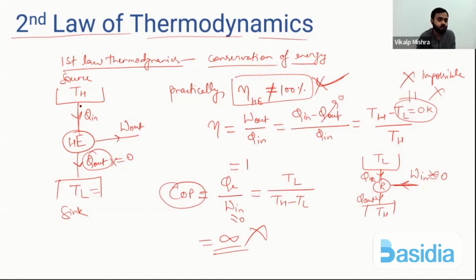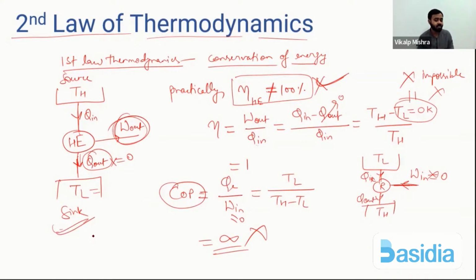What is the significance of second law of thermodynamics? Second law says, without rejecting heat, you can't get output work. Without rejecting heat from the engine, you can't get output work. You should reject some heat to the atmosphere so that you can get output work. This is one statement of second law of thermodynamics.